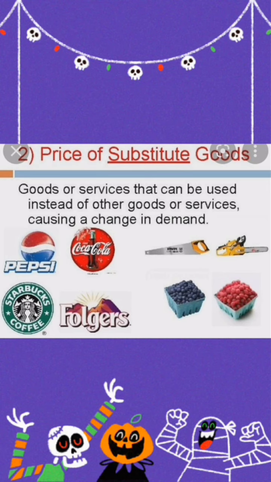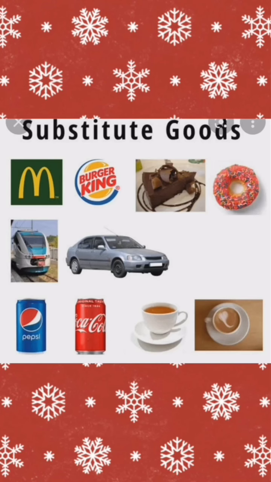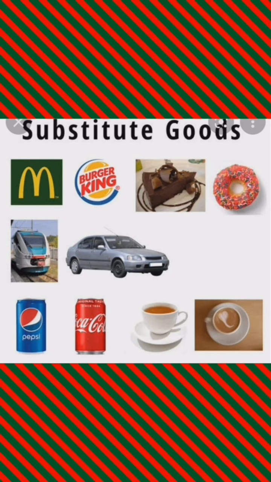It means if the price of one commodity is increasing, people will buy commodity Y as its substitute. There are a lot of substitute goods available in the market. For example, soaps, toothpaste, shampoos, hair oils, etc. While applying the law of demand, we assume that the prices of substitute goods remain constant.